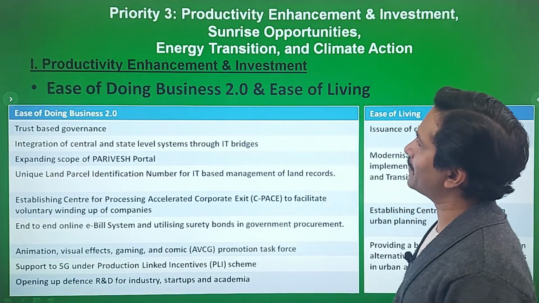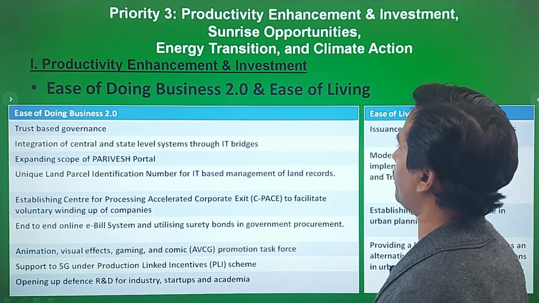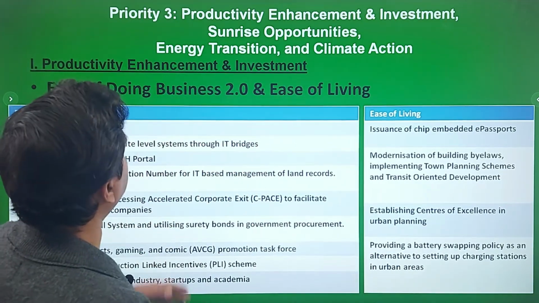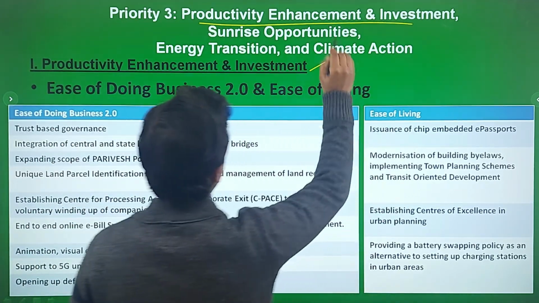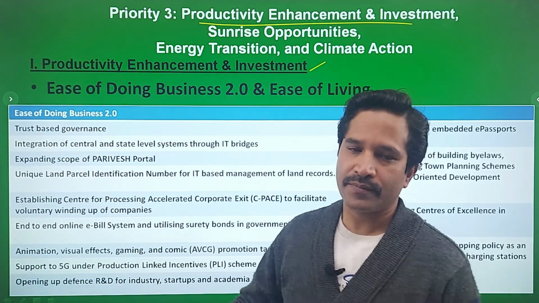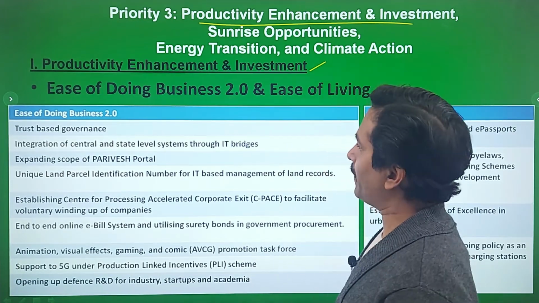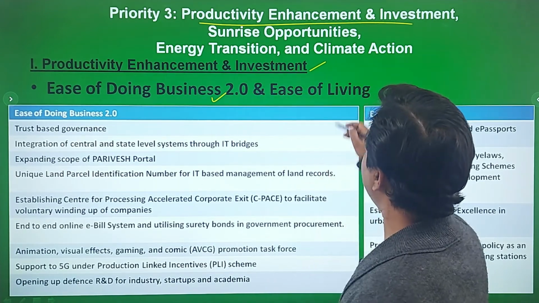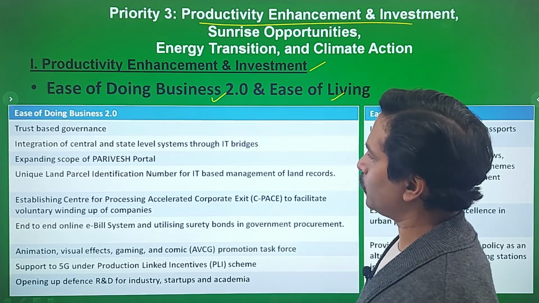Now coming to the third, that is productivity enhancement and investment, sunrise opportunities, and energy transition and climate action. So I have divided this analysis into 3 parts. First I will take only productivity enhancement and investment. Here the government thinks of increasing productivity in the country on the basis of 2 formats. One is ease of doing business 2, the launching of the ease of doing business 2 model, and second is ease of living for the common man.